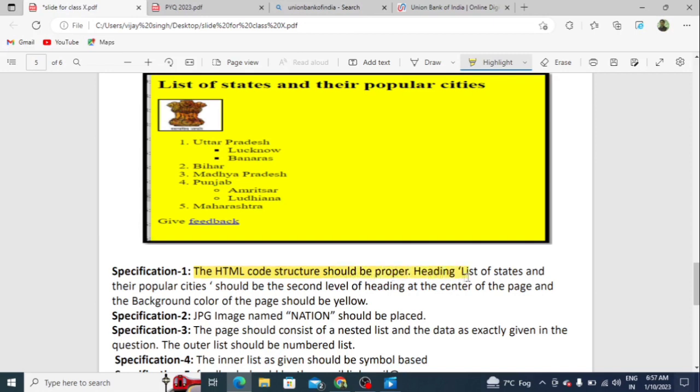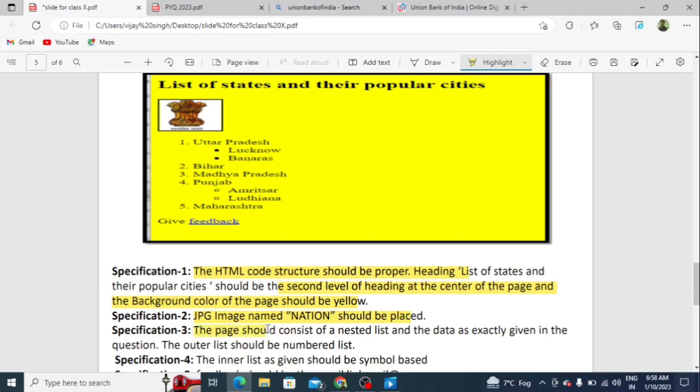The heading list of states and their popular cities should be a second level heading at the center of the page, and the background color of the page should be yellow. Simple. You have to write list of states and their popular cities in heading label 2, which means you have to write it in the h2. Okay, and the second specification, the JPG image named nation should be placed, and you have to insert one image in the web page.